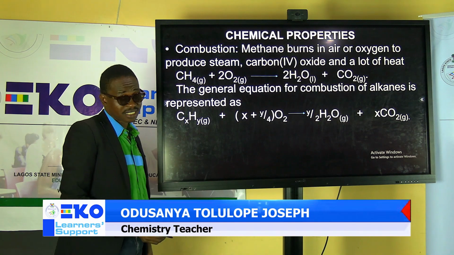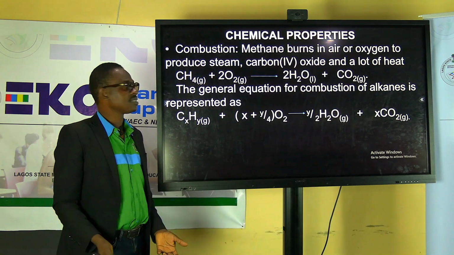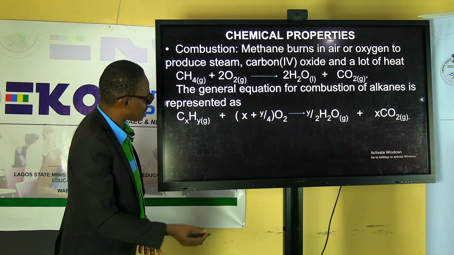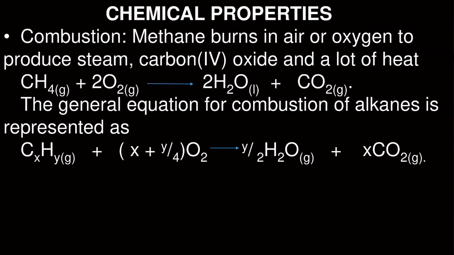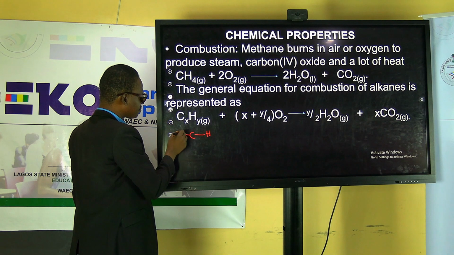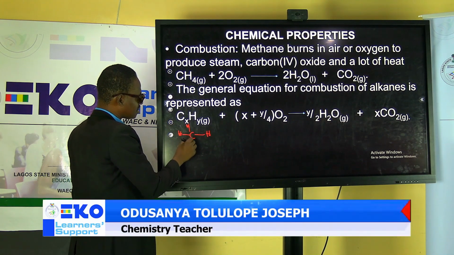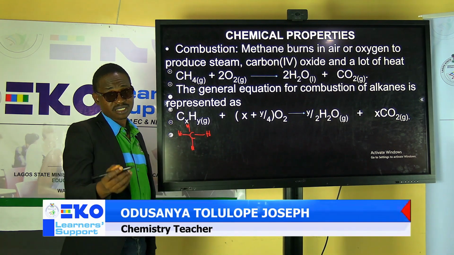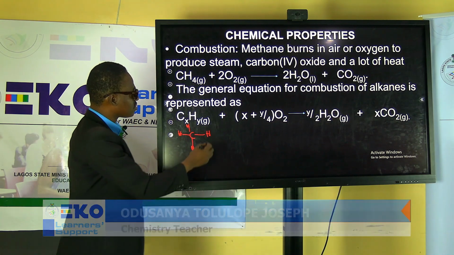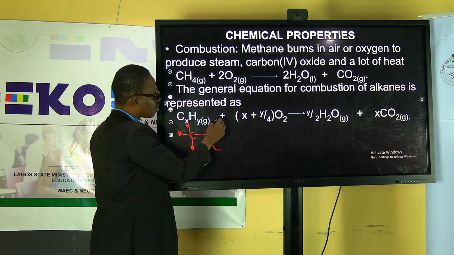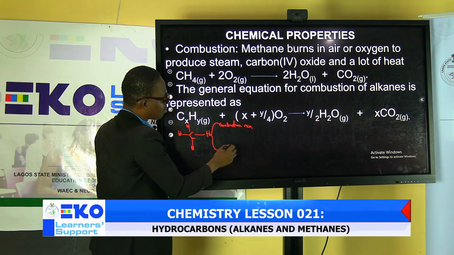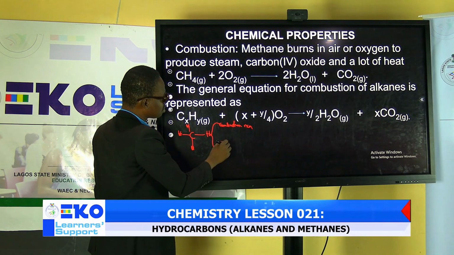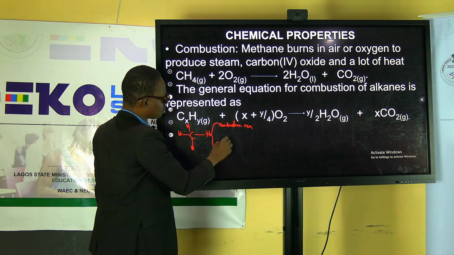So what are the chemical properties of this particular gas called methane? One, you need to understand that it is a saturated hydrocarbon. You remember that I told you carbon is a tetravalent element. It's a saturated hydrocarbon, so it can only undergo two reactions: what we call combustion reaction, and what we call substitution reaction.